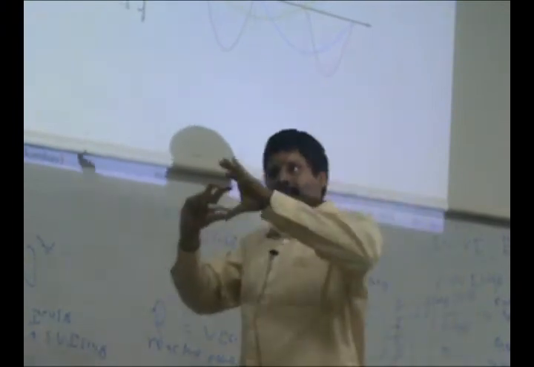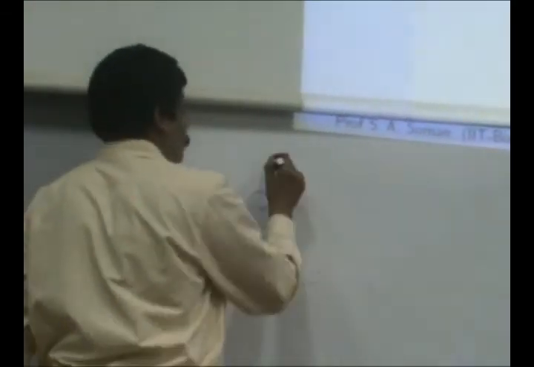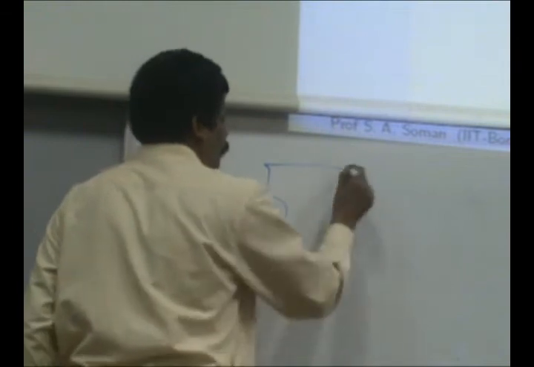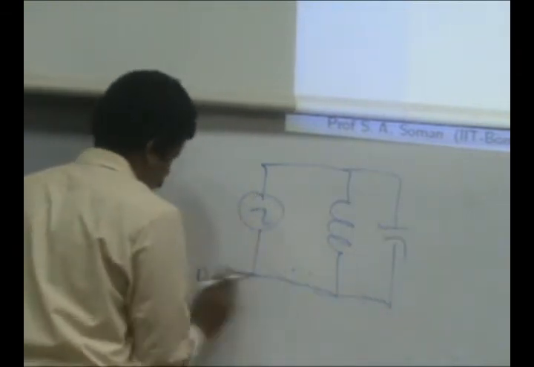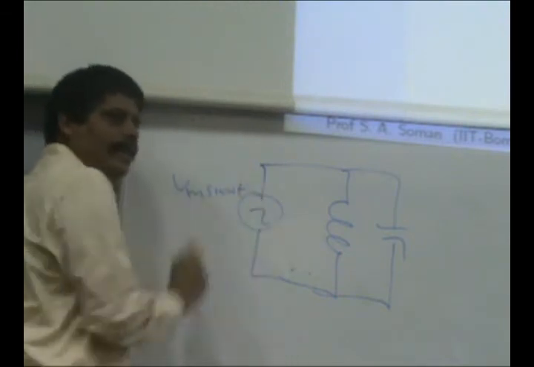Because if you took the same source, if you created a system like this, okay, so this is Vm sine of omega t.